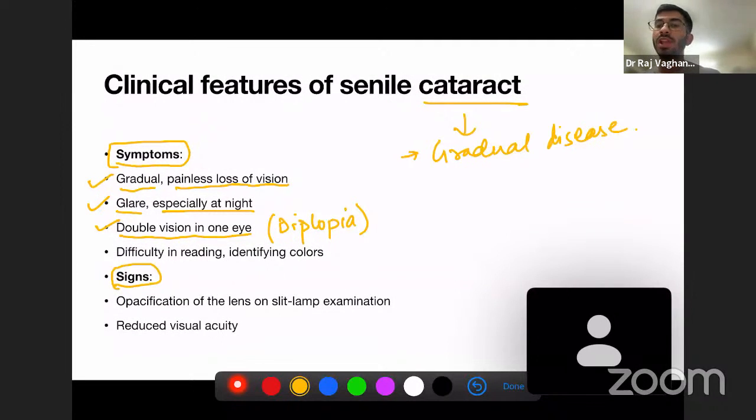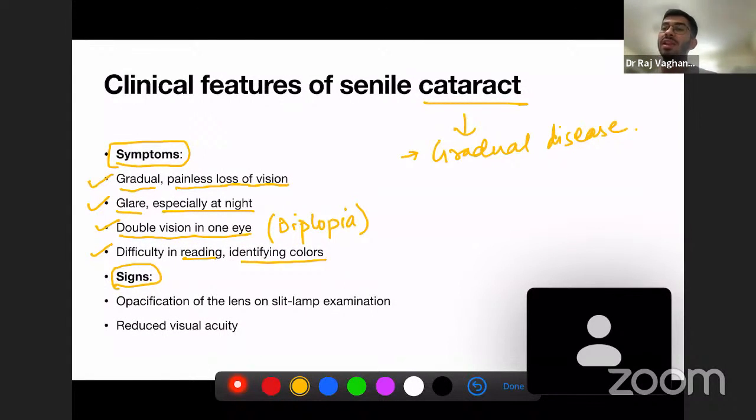So you will be seeing double vision because the light rays focusing on your retina are not one, but more than one light ray is focusing on the retina. And there is difficulty in reading and identifying colors because, you know what, if the lens is diseased, if the lens is impaired, then your vision, your ability to see colors and your ability to accommodate, everything will be diminished or disturbed.